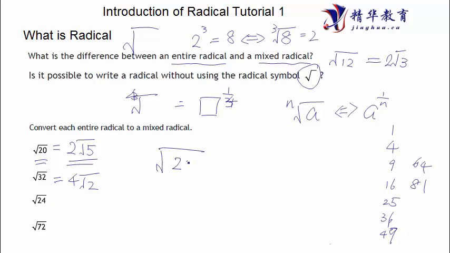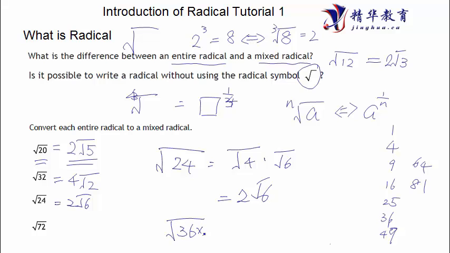So square root of 24 equals square root of 4 times square root of 6, equals 2 square root of 6. 2 square root of 6. Square root of 72, I can try 36 times 2, which is square root of 36 times square root of 2, which is 6 square root of 2. So equal to 6 square root of 2. All right, that is how to convert from entire radicals into mixed radicals.